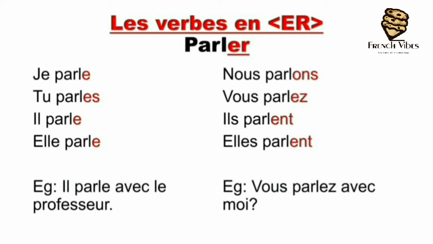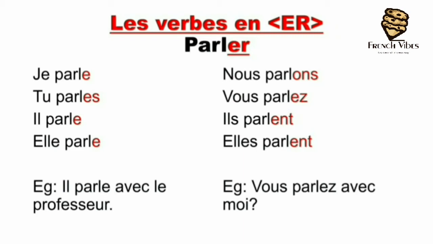Now let's see how we conjugate the ER verbs in present tense. So the first thing that we do is we remove ER. The termination ER will be removed from the main verb. The remaining part is used as it is with all the subjects. So here the remaining part is PARL, which will be used as it is with all the subjects. And then we add on different terminations as per the different subjects. So let's see what the terminations will be.